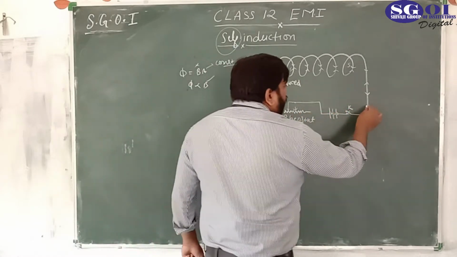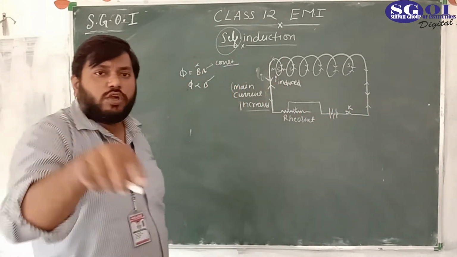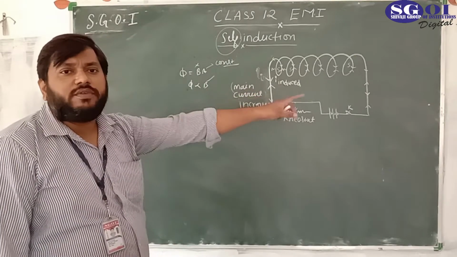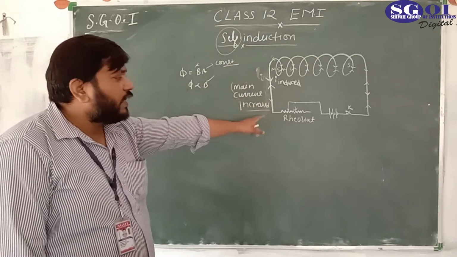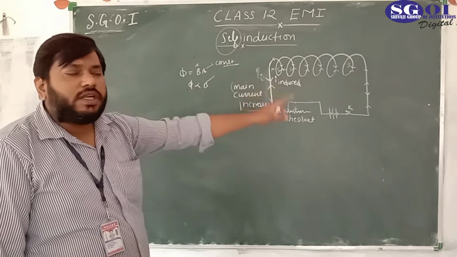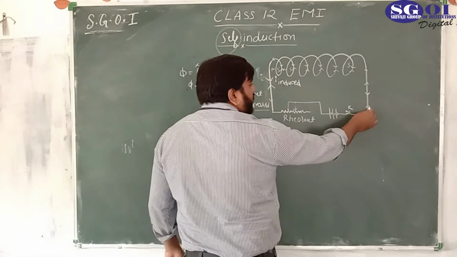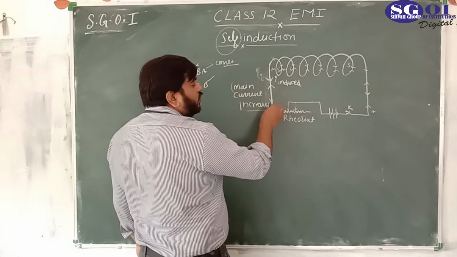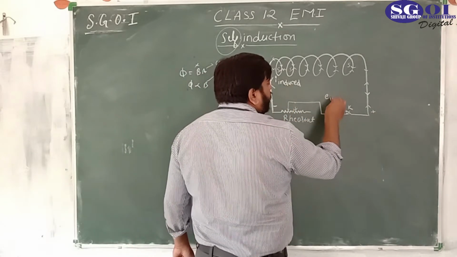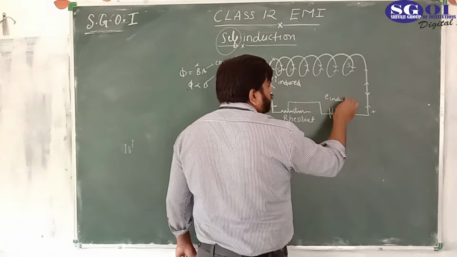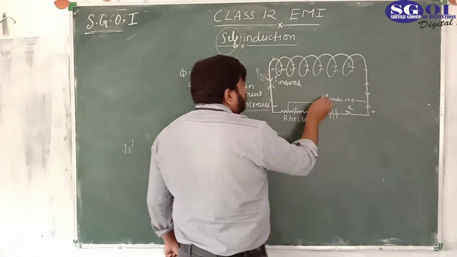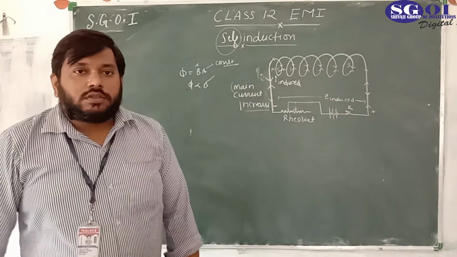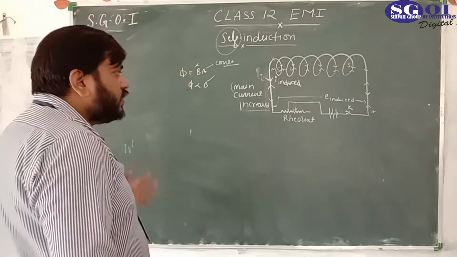So what is the polarity of the induced voltage? From the direction of the current, we will be able to find out the polarity. The induced current is flowing from here to here, so this terminal will be positive and this terminal will be negative for the induced voltage. So we have applied Lenz's law.